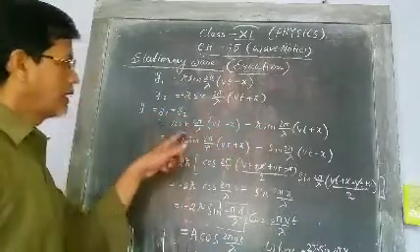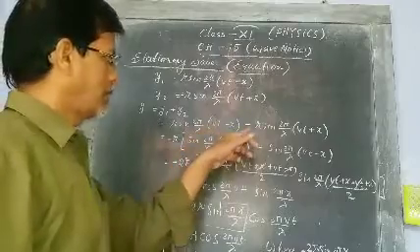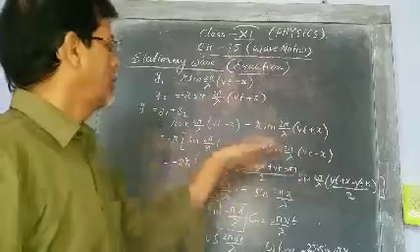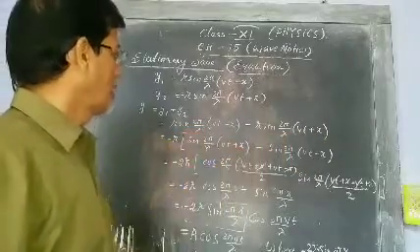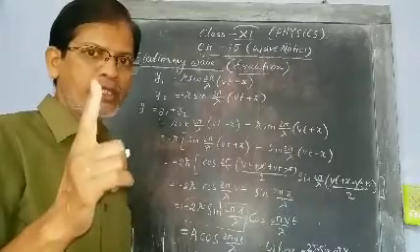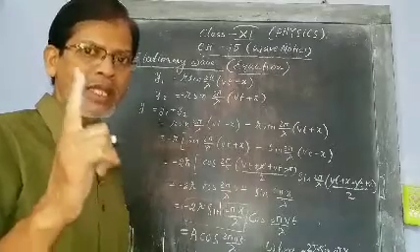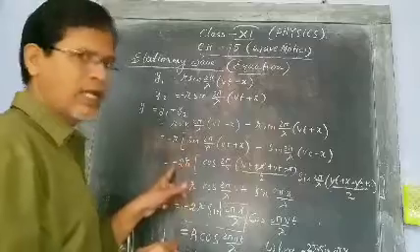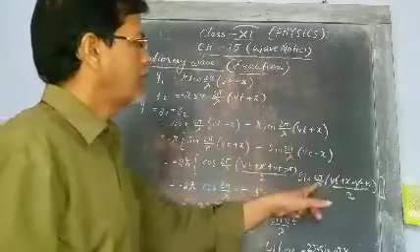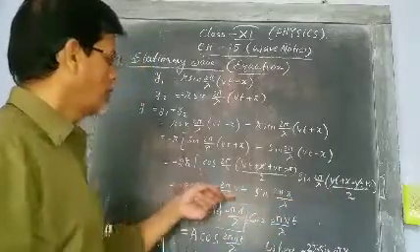Then we take common minus r, so this will be this and minus of this. The sin A minus sin B formula is twice cos of (A plus B) by 2 sin of (A minus B) by 2. Twice is taken out. So from this we are getting this.